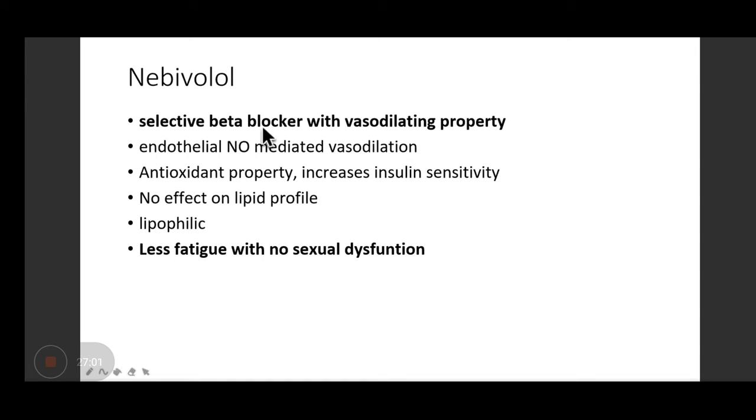Nebivolol, the important point is the nitric oxide vasodilatation. This drug also has got some antioxidant property. It is lipophilic, so less fatigue with no sexual dysfunction is seen with this drug. So it can be safely given to the younger population.